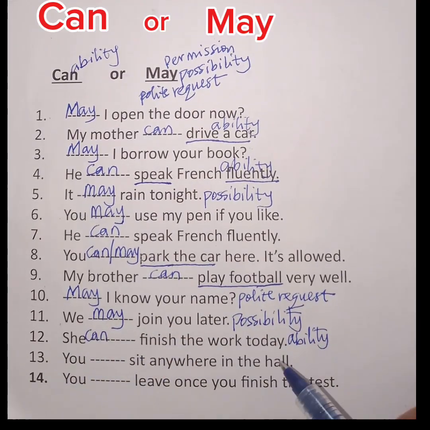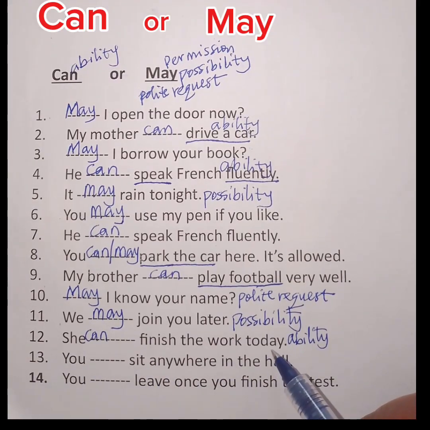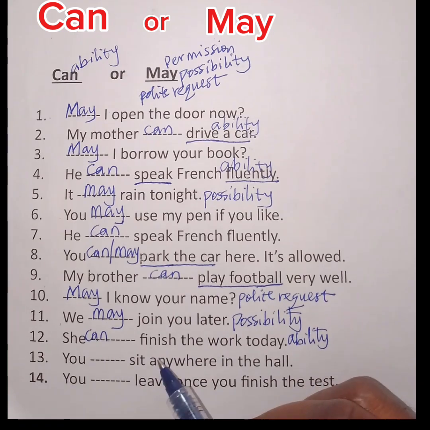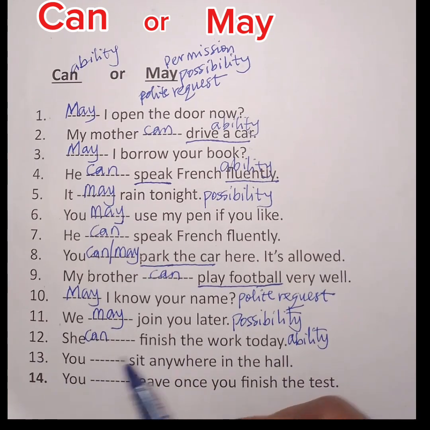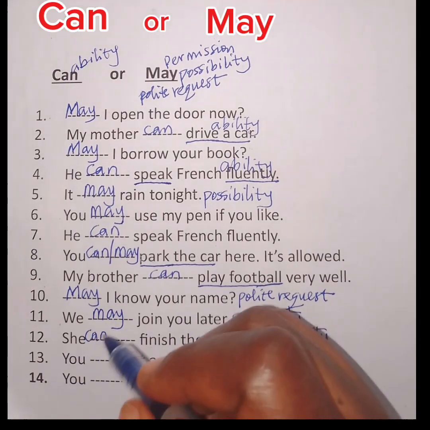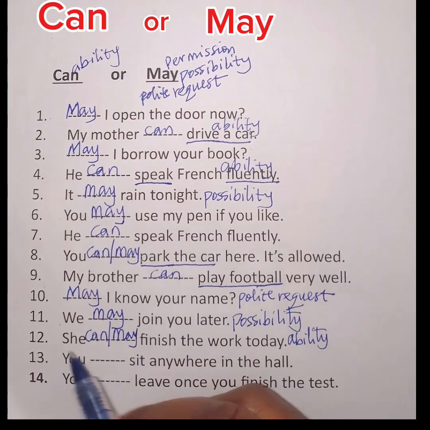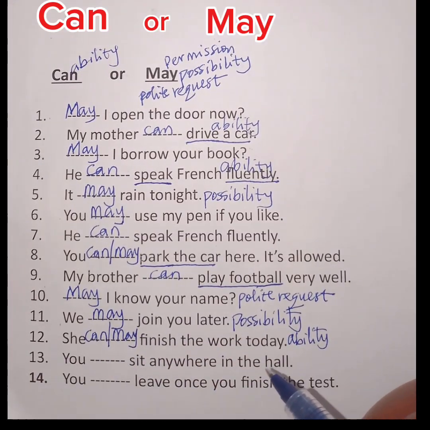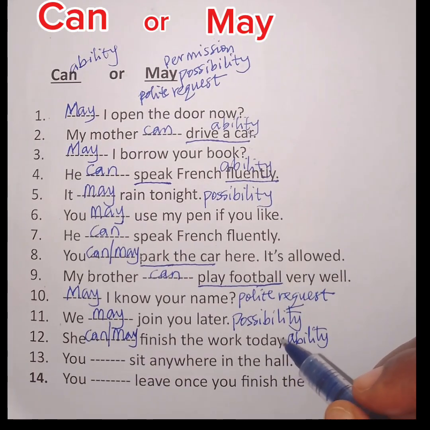But it is also talking about possibility, meaning that it is possible for her to finish the work today. It is also possible that she would not finish the work today. So this sentence talks about ability and possibility at the same time. So for possibility, we use may. That means anyone you use in this sentence is correct. It depends on the message you want to pass across.